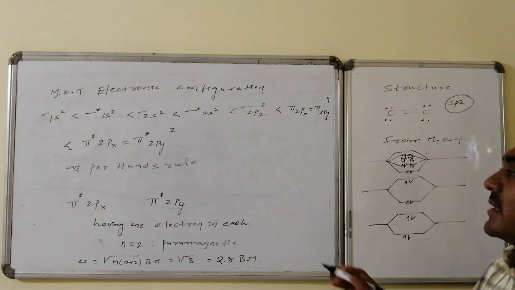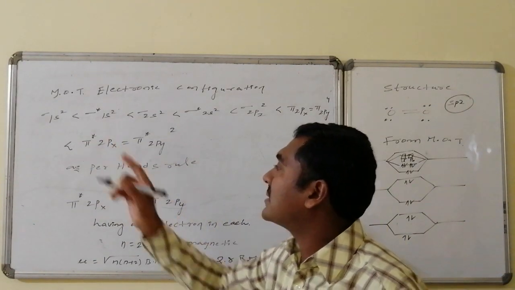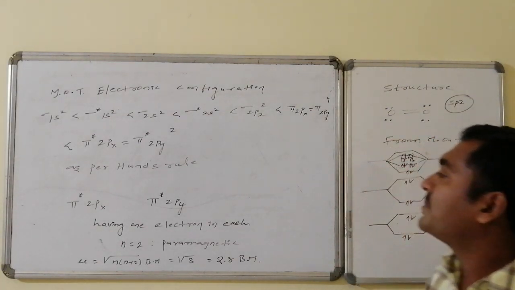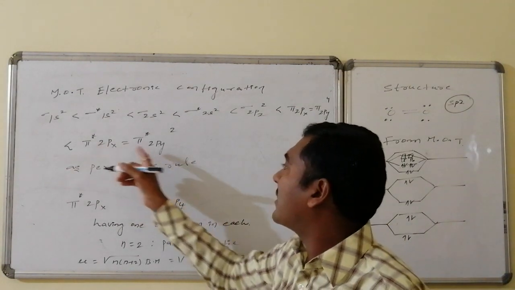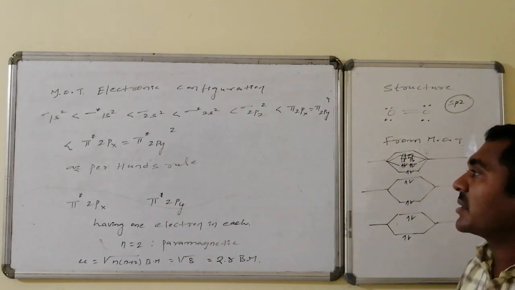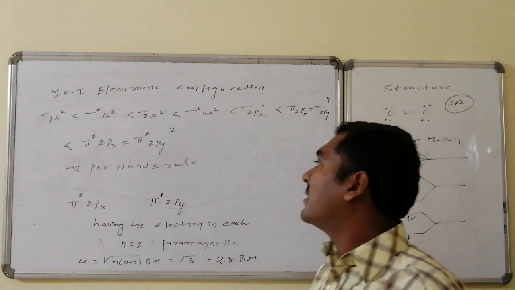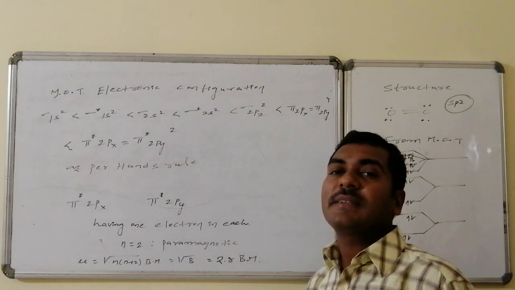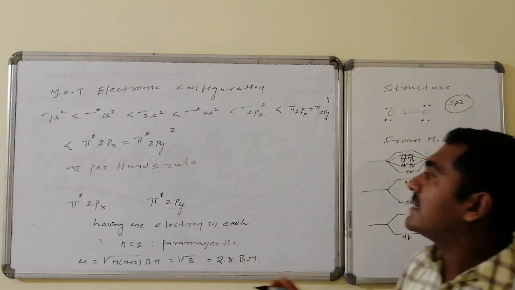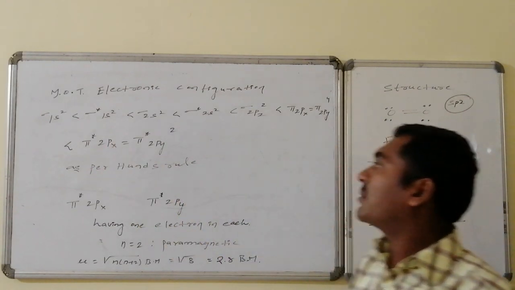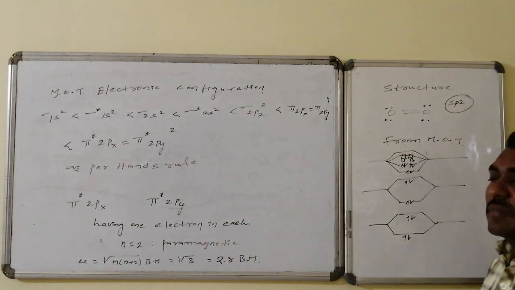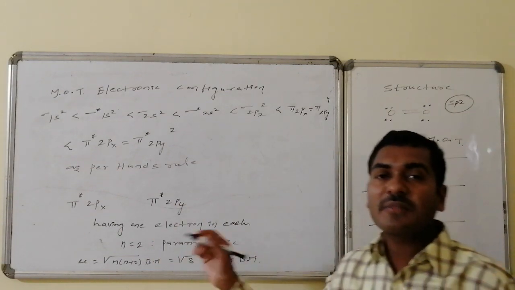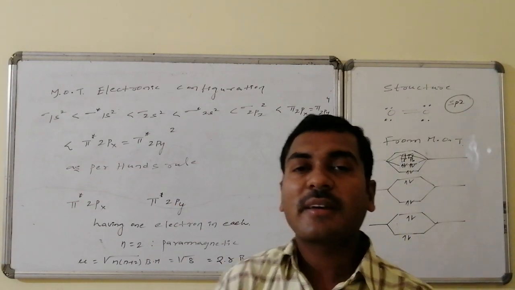The next chance comes for pi star, the antibonding 2px and antibonding 2py orbitals. Here 1 electron is in each, because up to here it becomes equal to 16. As per Hund's rule of maximum multiplicity, one electron is in pi star 2px and the other in pi star 2py. Thus there are 2 unpaired electrons, and due to these unpaired electrons, it has paramagnetic nature.